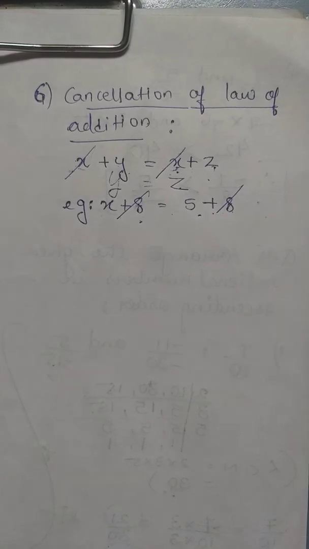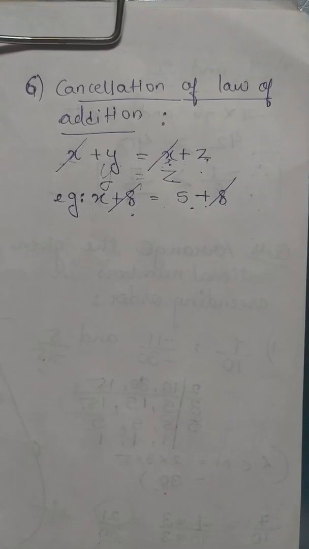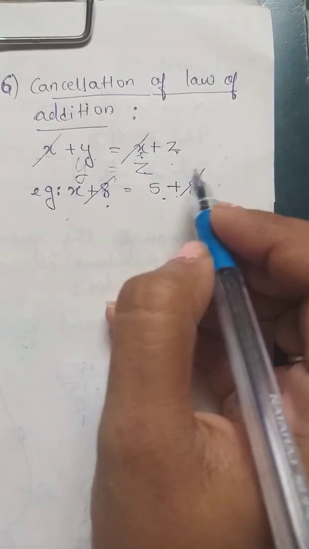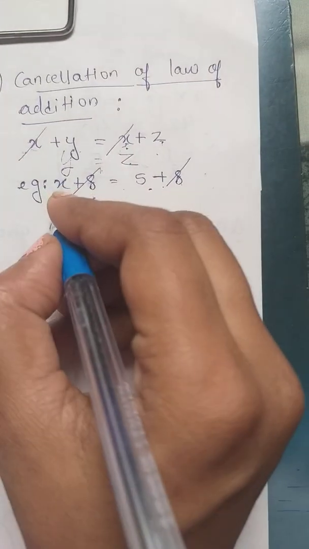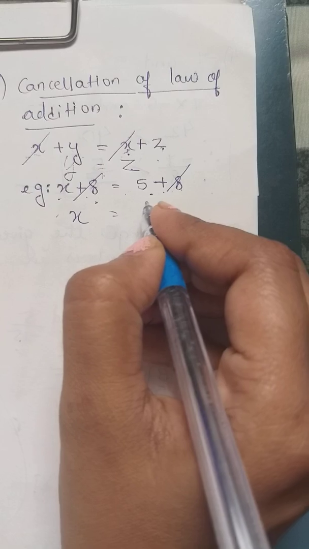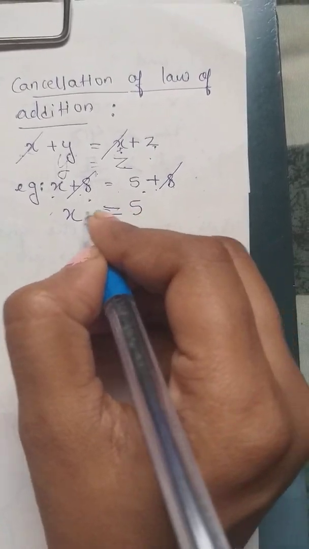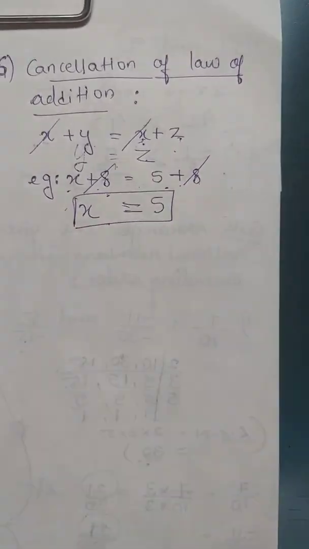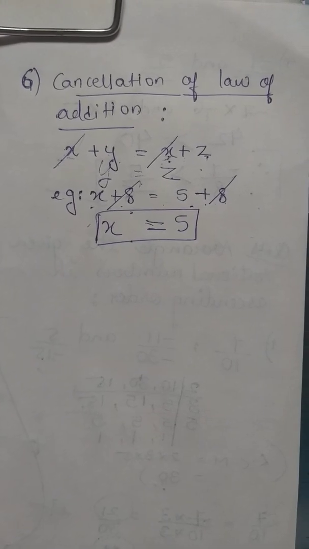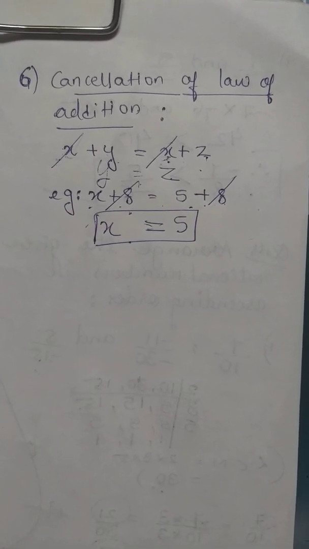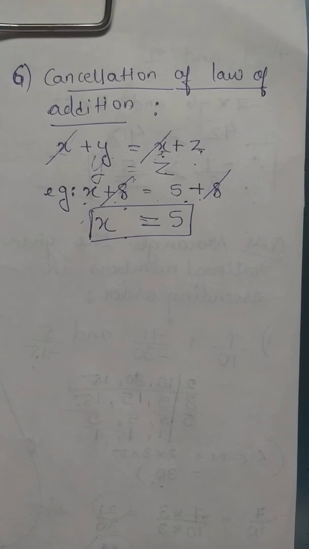So direct cancellation, cancellation law of addition. So plus 8 cancel. So what is left here? X, and this side 5. So x is equal to 5. So it comes in the law of addition. So I will say it as cancellation law of addition.